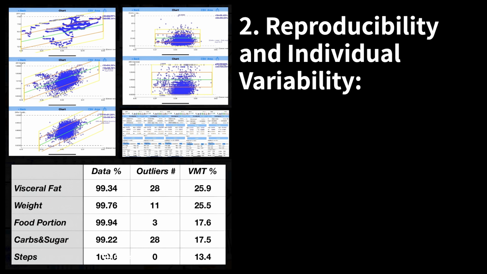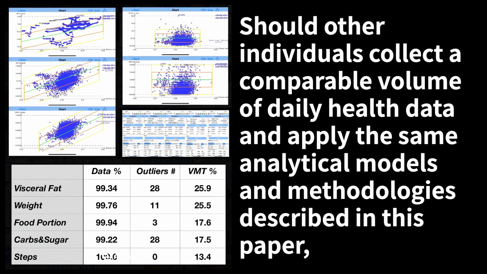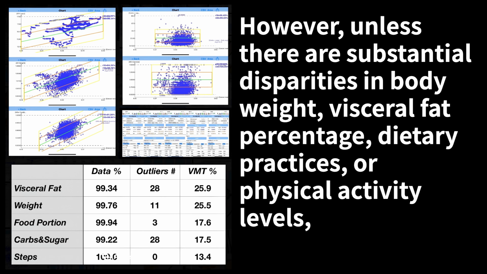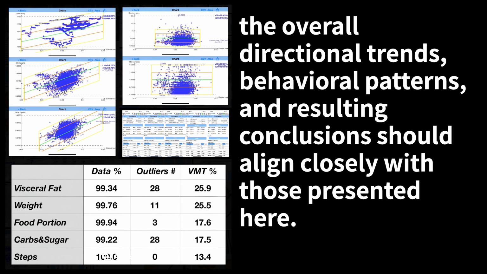2. Reproducibility and individual variability. Should other individuals collect a comparable volume of daily health data and apply the same analytical models and methodologies described in this paper, some variation in outcomes is expected, due to physiological and behavioral differences. However, unless there are substantial disparities in body weight, visceral fat percentage, dietary practices, or physical activity levels, the overall directional trends, behavioral patterns, and resulting conclusions should align closely with those presented here.